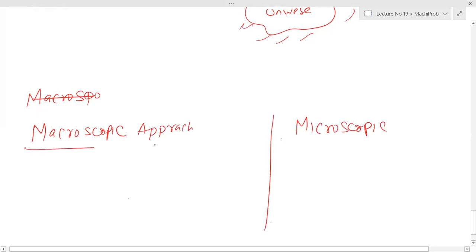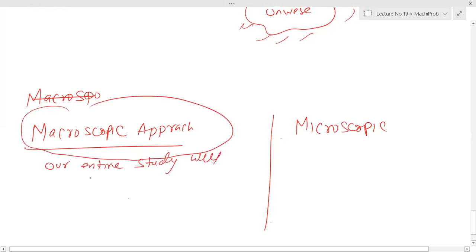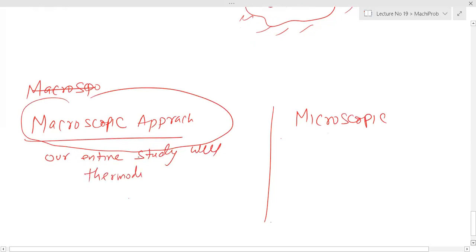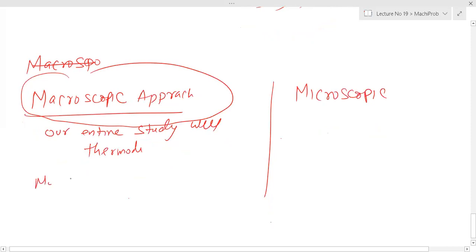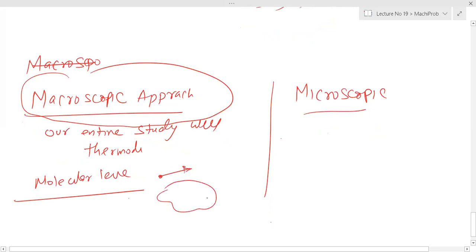Basically, our entire thermodynamics study will be macroscopic. Here we will not consider the molecular level. When individual molecules are moving, we will not consider that. We will take things in a lump.